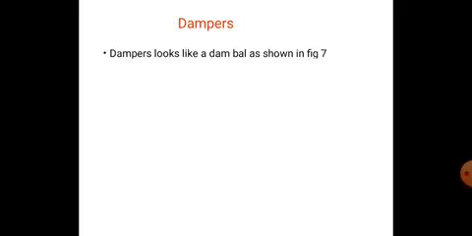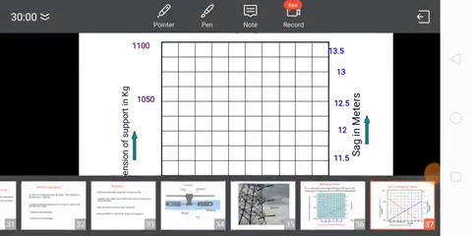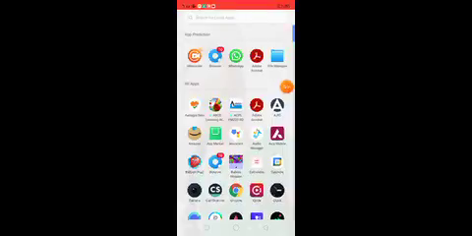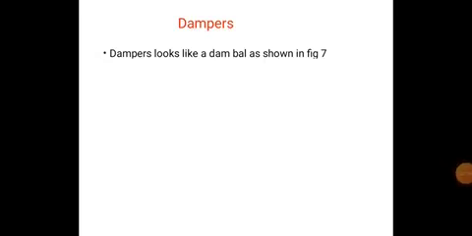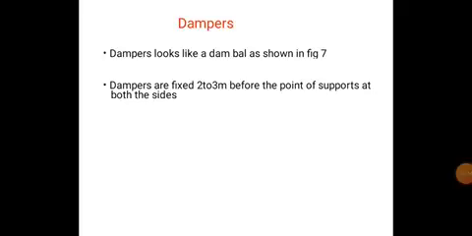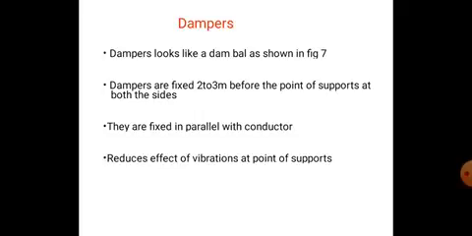Dampers. The damper balls look like a dumbbell, as shown in the figure. The dampers are fixed 2 to 3 meters before the point of supports on both sides. They are fixed in parallel with the conductor, so it reduces the effects of vibration at the point. So the disadvantage of loose spans is overcome by using dampers. The main function of a damper is to reduce the effects of vibration at points of supports.